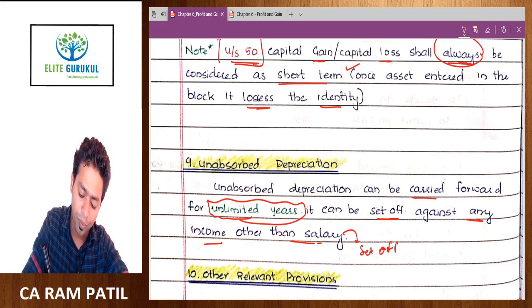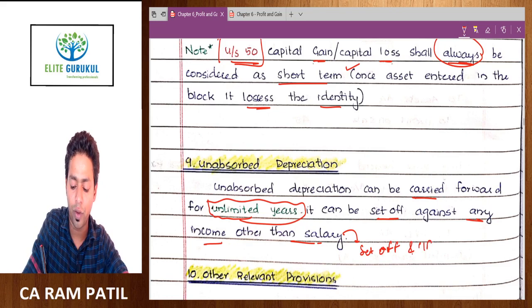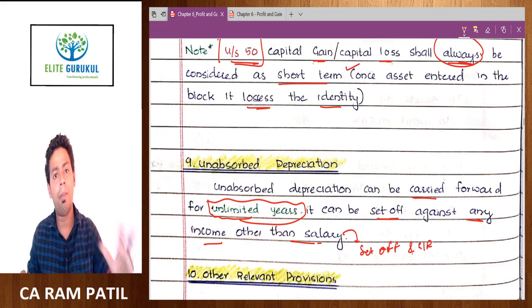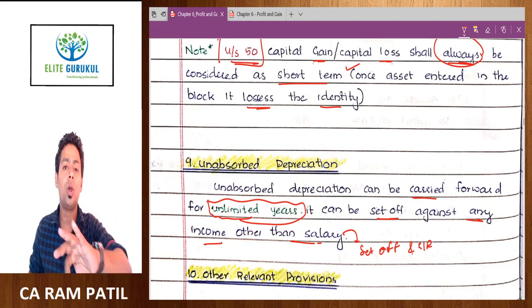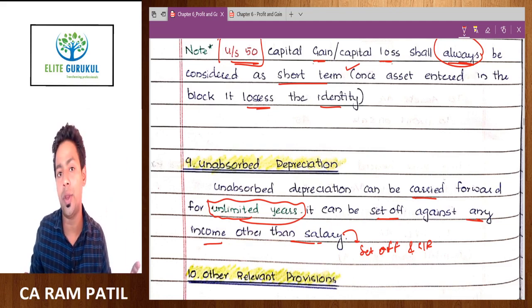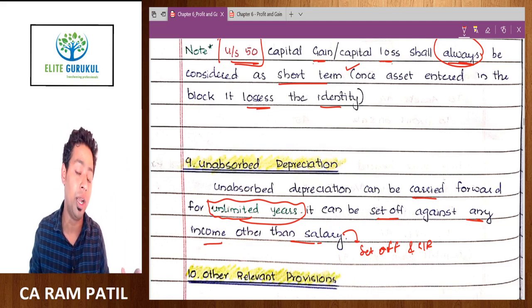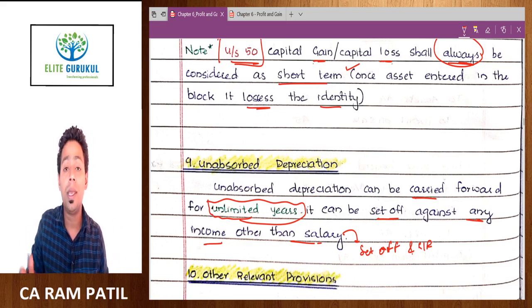Why is it written so? This explanation is given in the set off and carry forward chapter, but you should remember here itself, we don't set off any business losses against the salary head. There is a restriction under section 71, which is inter-head set off. Business losses can never be set off against salary.